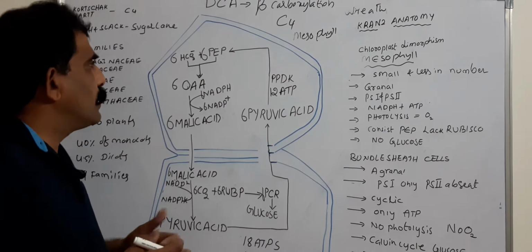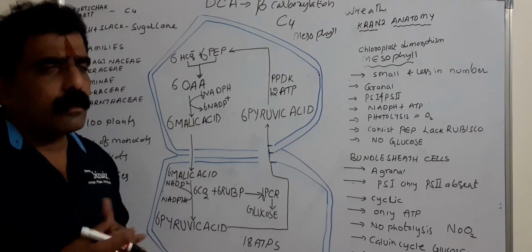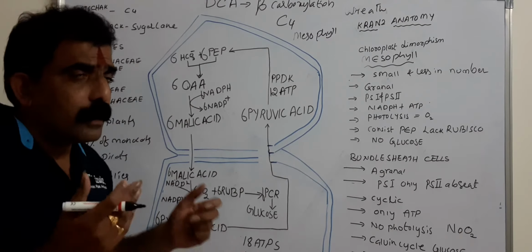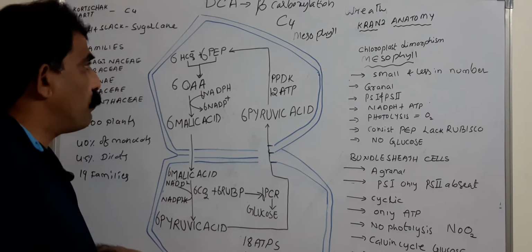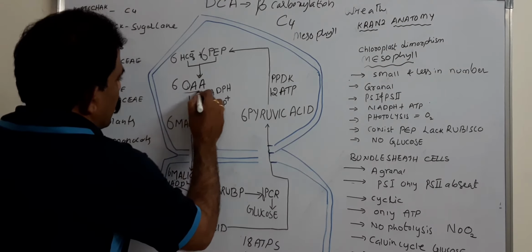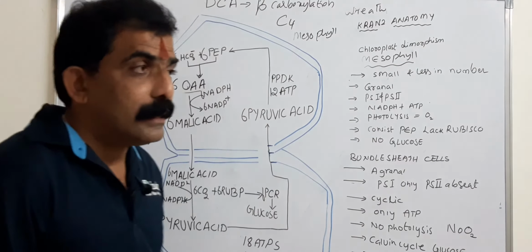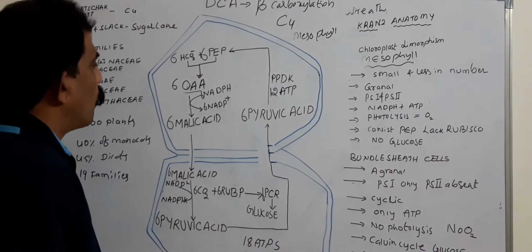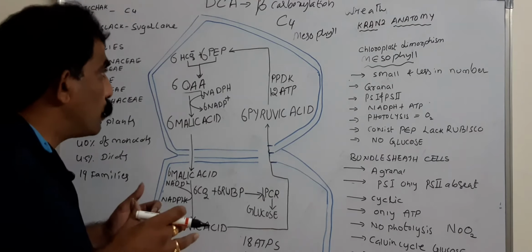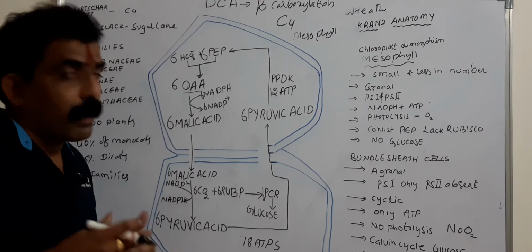First, carbon dioxide enters into the cytoplasm. There it reacts with water, resulting in the formation of HCO3. Now, PEP reacts with this HCO3 minus, resulting in the formation of a 4 carbon compound, that is oxaloacetic acid. This is a dicarboxylic acid that consists of 2 carboxyl groups. Hence it is called the DCA cycle, dicarboxylic acid cycle. So oxaloacetic acid is the first stable compound produced in the cytoplasm of the mesophyll cells in C4 plants.